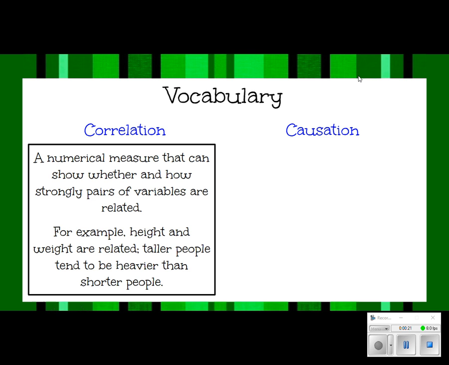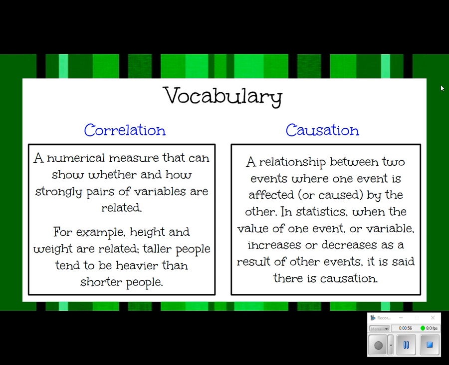Correlation is a numerical measure that can show whether and how strongly pairs of variables are related. So, for example, we look at height and weight. Are they related to each other? Well, taller people may tend to be heavier than shorter people. How well are those related? Does that necessarily have to be the case? That's the question. But correlation is how variable pairs are related.